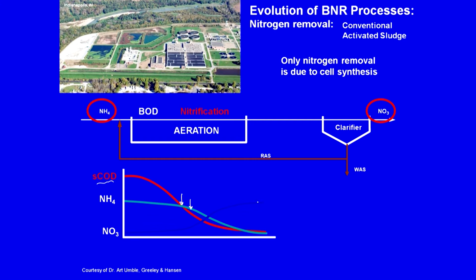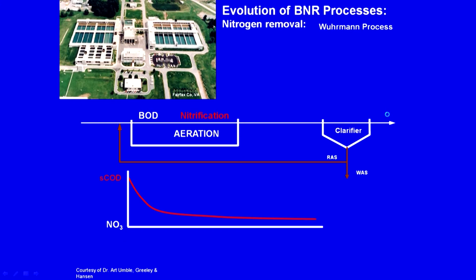Nitrogen removal is due to cell synthesis, let us say. As we know, 12% of nitrogen will be taken up by the microbes, right. So, that will be the nitrogen removal, and in the end I still have nitrogen here. So, what can I do? There is a process, I guess, the Wuhrmann process. So, again we have the same system as earlier, but now I am going to put up an anoxic tank after the aeration system, anoxic.